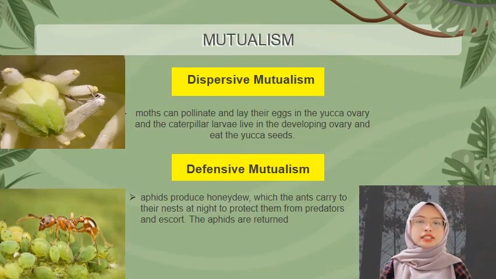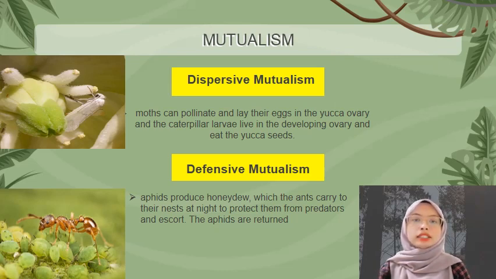Another interaction is mutualism, which can be defined as an ecological interaction between two or more species in which each species has a net benefit. This interaction can be divided into two types, which are dispersive mutualism and defensive mutualism. An example of dispersive mutualism is the moth that pollinates and lays its eggs in the yucca ovary, and the caterpillar larva lives in the developing ovary and eats the yucca seeds.